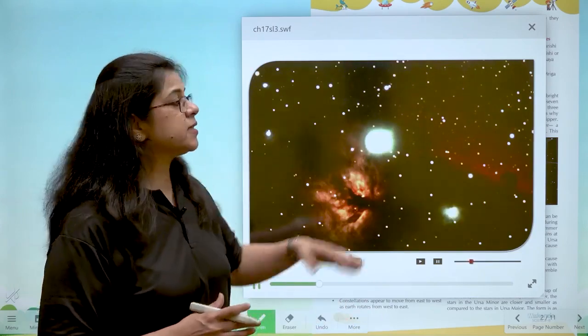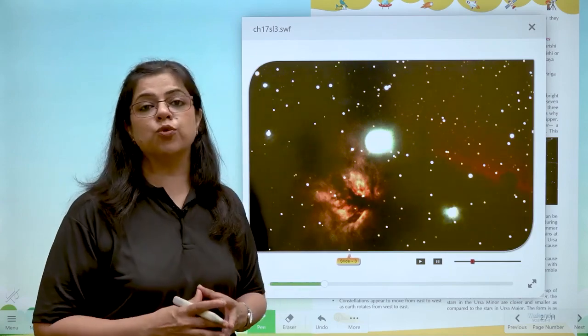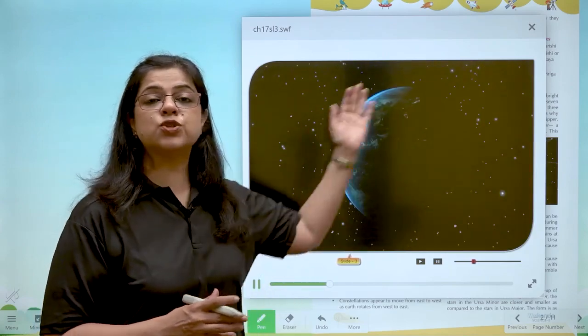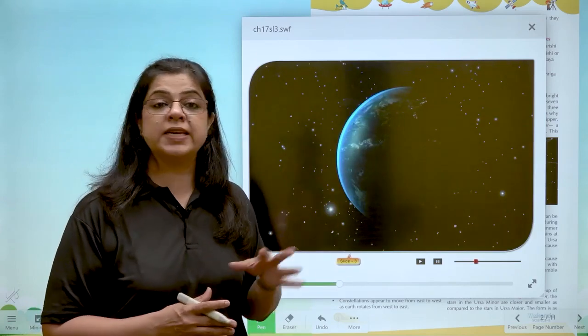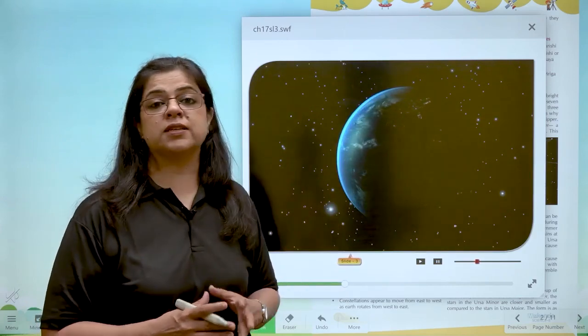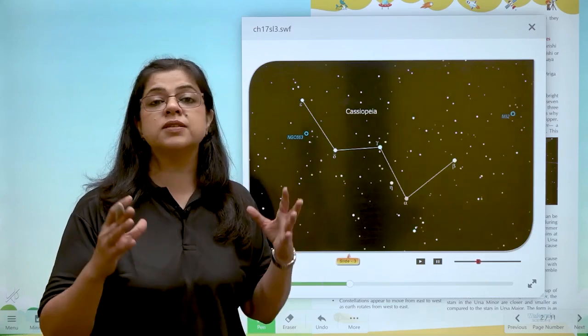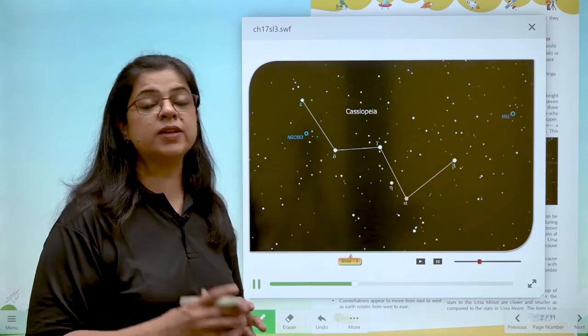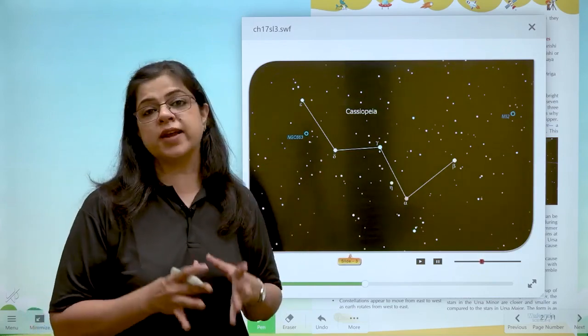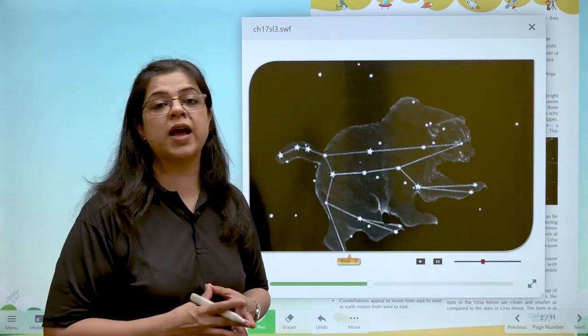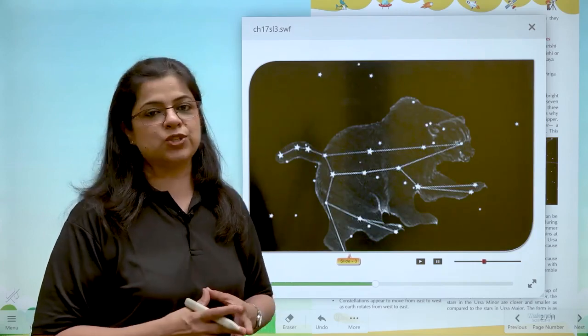Now, all these stars appear to move from the earth from the east to west direction. This is because the earth moves from west to east direction. For this reason, the sun also appears in the east direction in the morning. Now, some of these stars form interesting recognizable shapes which are known as constellations.